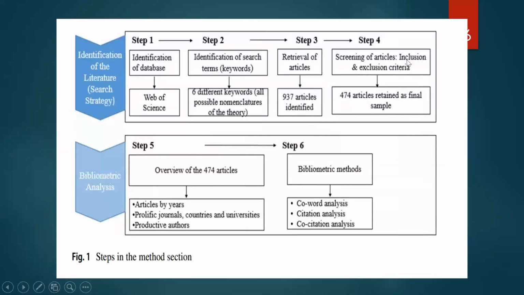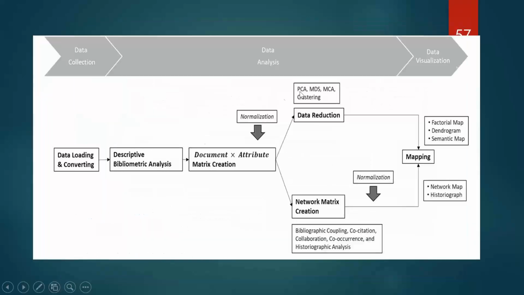Then screening of the articles, that means you have to put inclusion criteria. That means I will take only journal papers. I will take only English language papers. Any inclusion criteria could also be put as exclusion criteria. It's a play of words only.